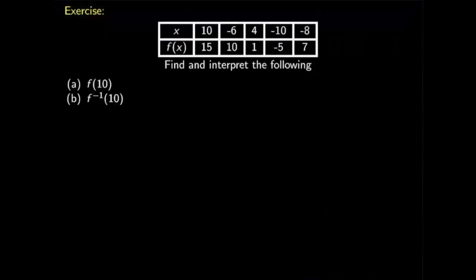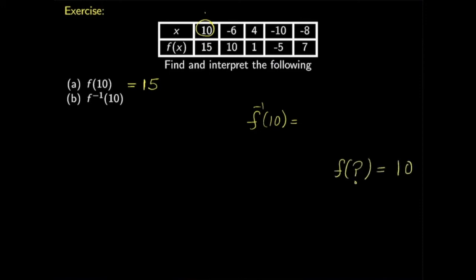Now here is one more exercise. Here we have been given a table, and in that table we can clearly see that if I look at x equal to 10, the value of the function is 15. Now how to calculate f inverse of 10? Usually we look at what input the function will produce 10 as an output, because this is how it is defined. The output goes here. So this is what we are asking ourselves: what input of the function has produced the 10 output?